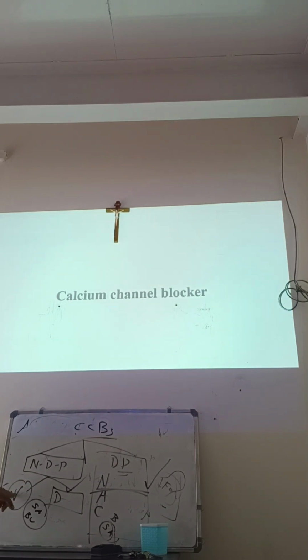Among the four answers, the first three are right. You are wrong, because the SA node is also blocked here. Who is there to transmit the impulse for reflex tachycardia? Here the SA node is not blocked.